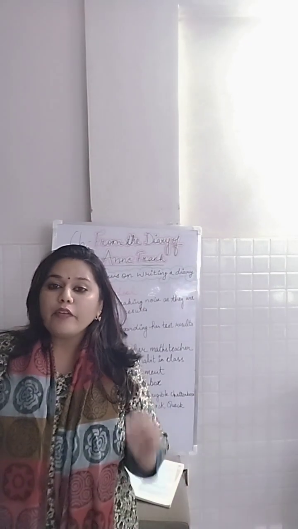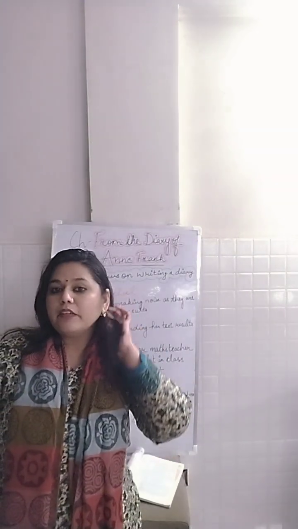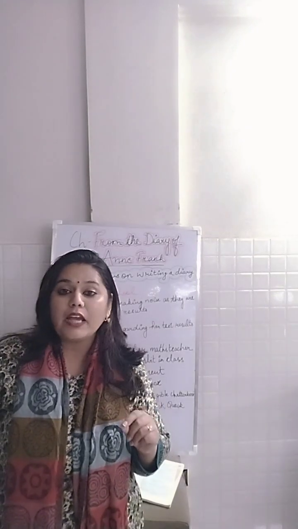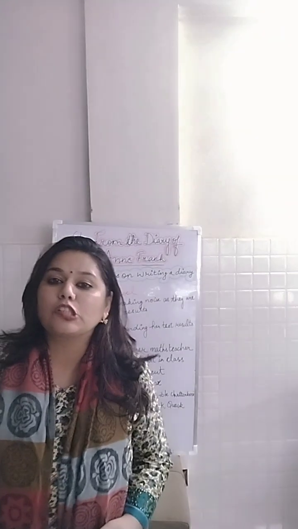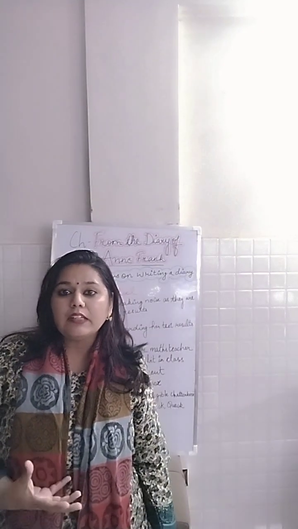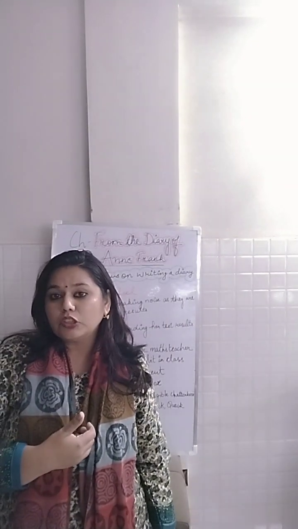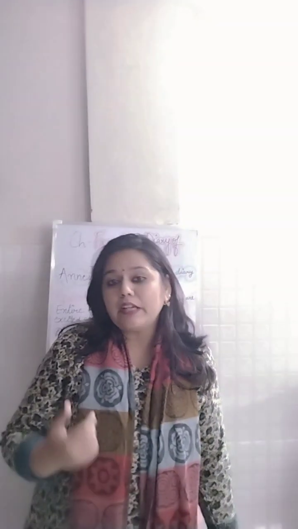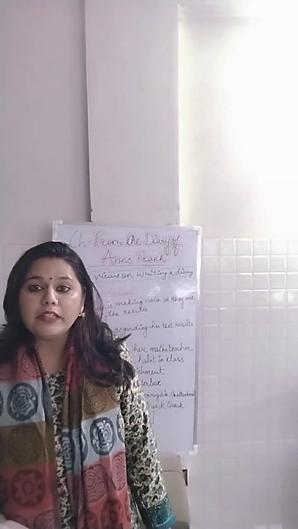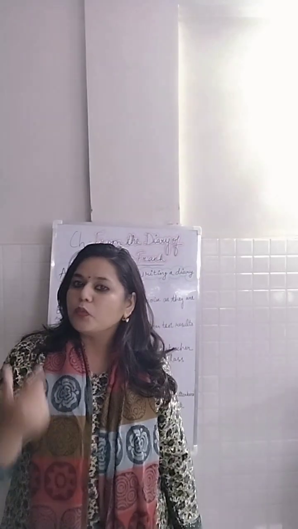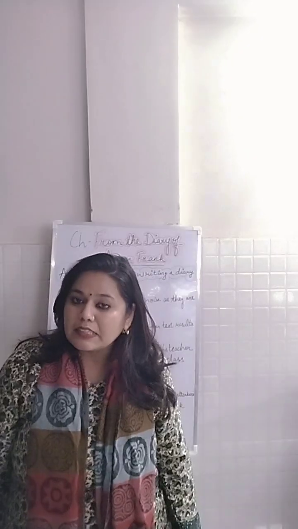So, all of us, because we've read the chapter thoroughly, we know that Anne Frank called her diary Kitty. She had named her diary Kitty, and that was a personification that she had done. Anne felt that she did not really have many friends, and on top of that she always felt that she could never confide in her family. That's why she started writing a diary, which I've already told you she named Kitty.